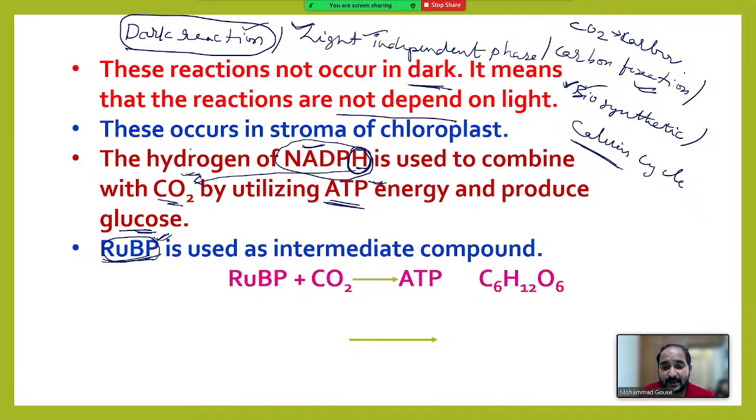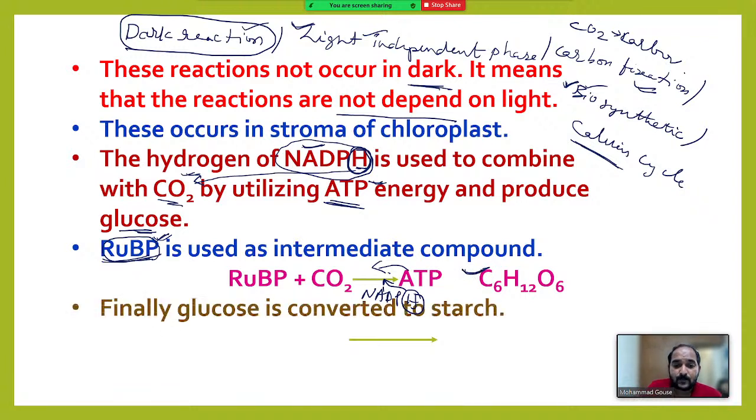So carbon dioxide uses the ATP formed in the light reaction and the hydrogen present in NADPH to produce the glucose. Right, this happens in the dark reaction.